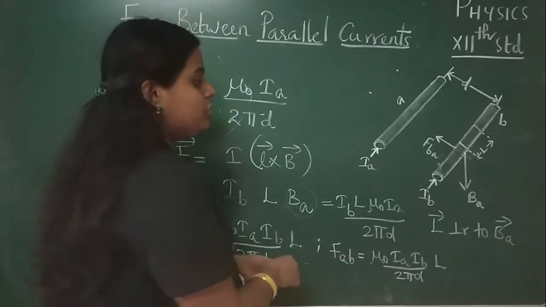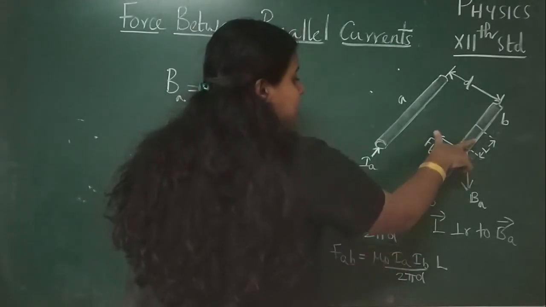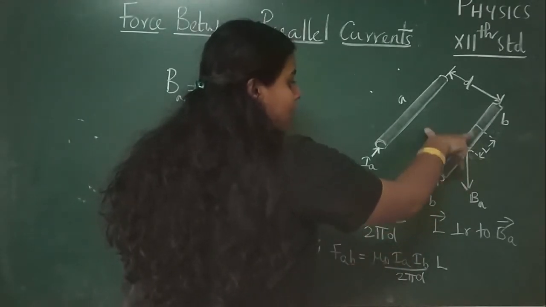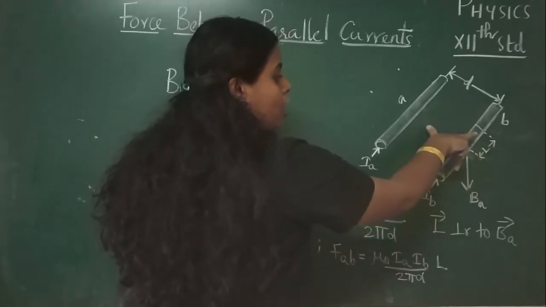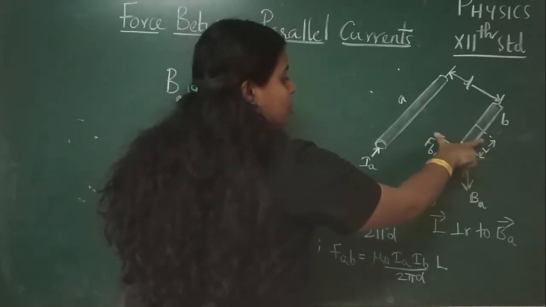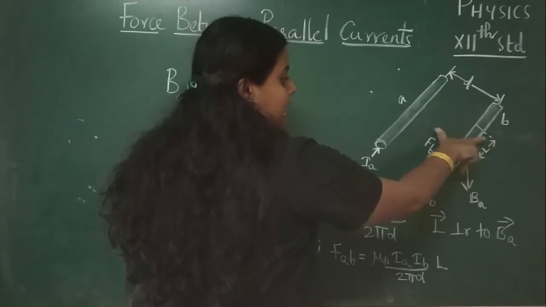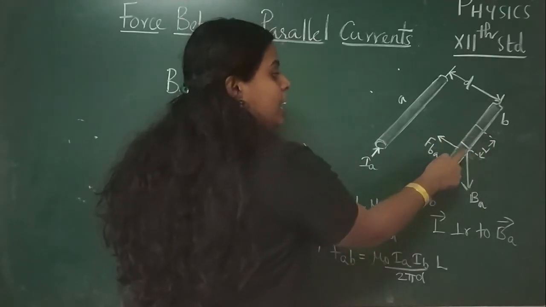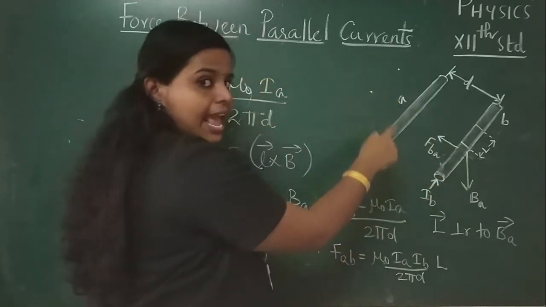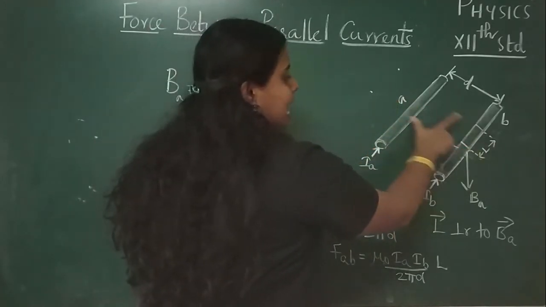Yes, listen my dear children, the current is flowing in this direction, the magnetic field is acting along this direction. So what about the force? What about the direction of force according to the right hand rule? Yes, the force will be along this direction. That is, the force on the current carrying conductor B due to the conductor A will be acting towards A.